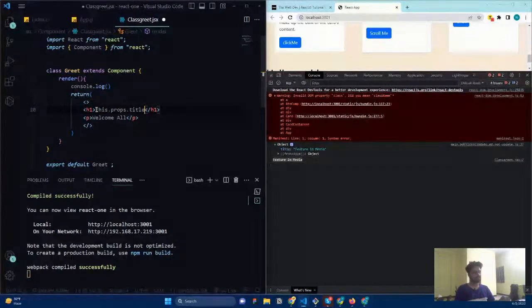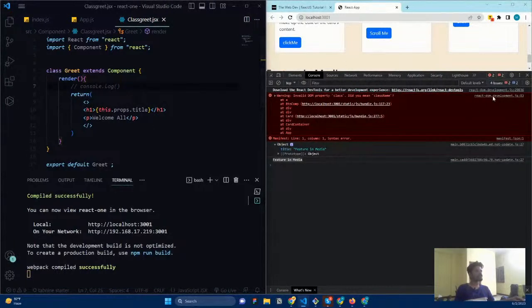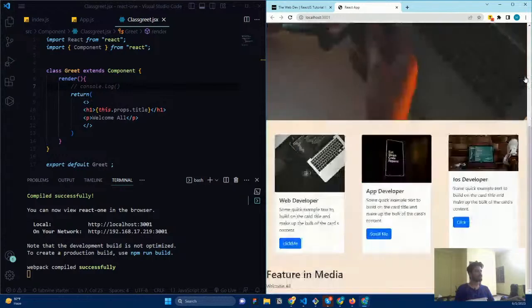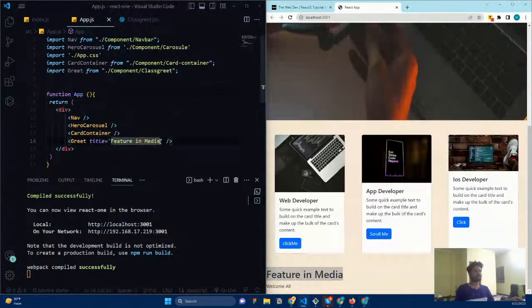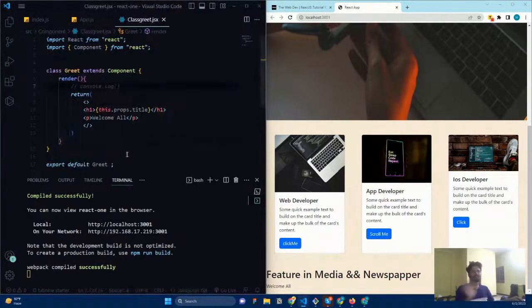Okay. Since it's JavaScript code, I just want to wrap it with curly braces and I just remove this console.log, just come out from here and save. Now refresh, come here, you can see the dynamic data is updated here. So if I want to change a media and I just want to add newspaper, newspaper, it will be added and all other things are going to be same. The JSX syntax is going to be same. So only the way that we are writing the components is going to be different.